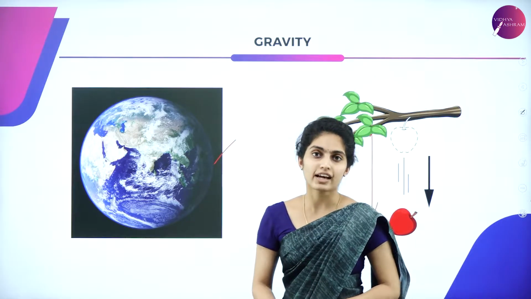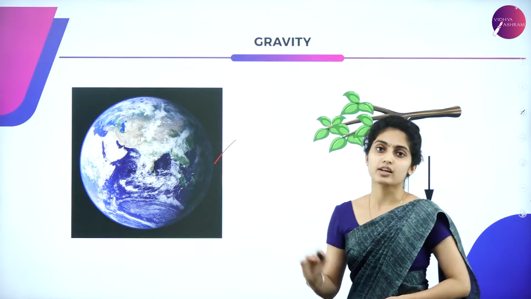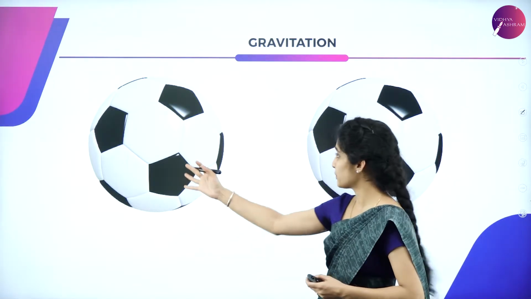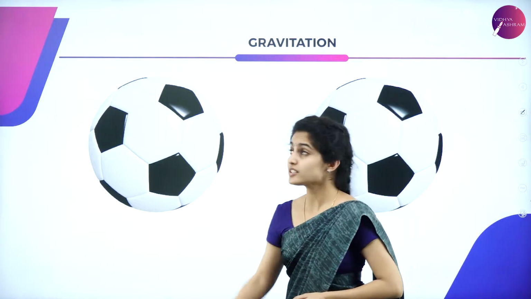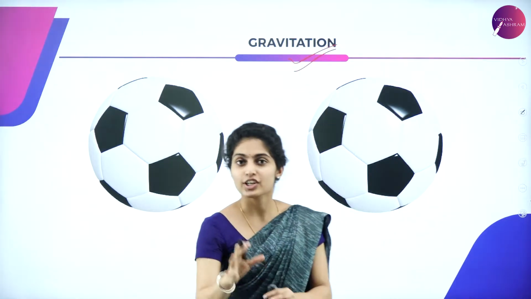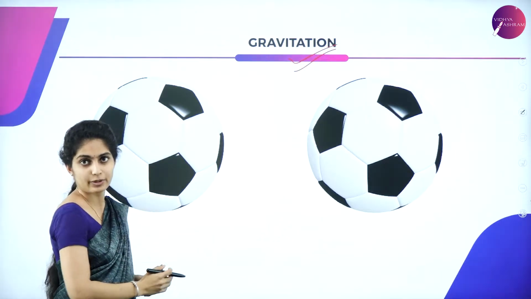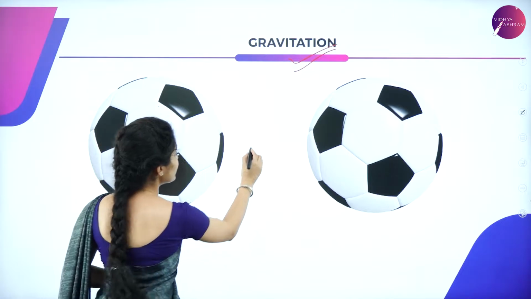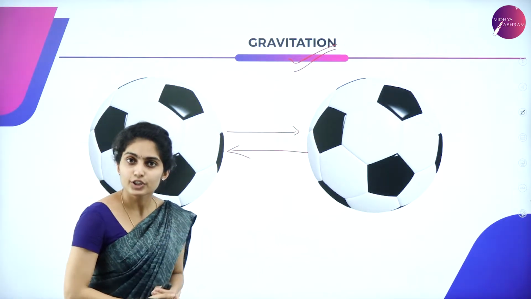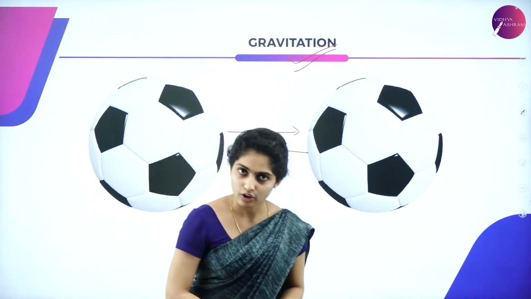So what is gravitation? You got to know about gravity, so let us come to gravitation. You might wonder why exactly this image has been shown. It is in order to introduce what gravitation is. You have got two balls over here, a football which is present over here. Gravitation is nothing but the attraction between two objects in the universe. So this is a universal concept.